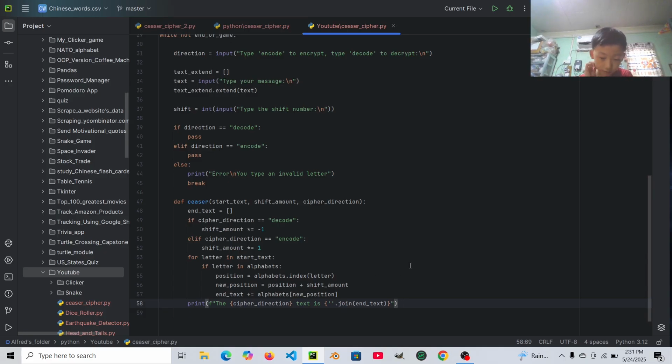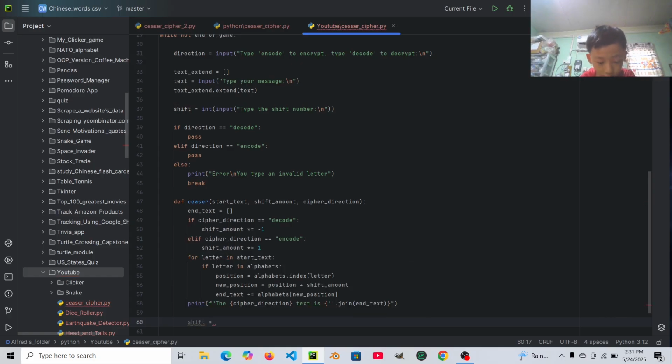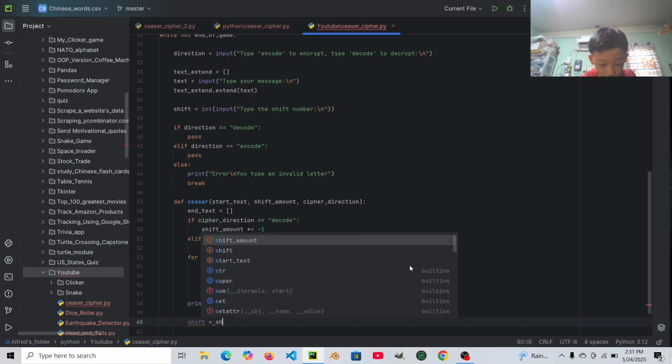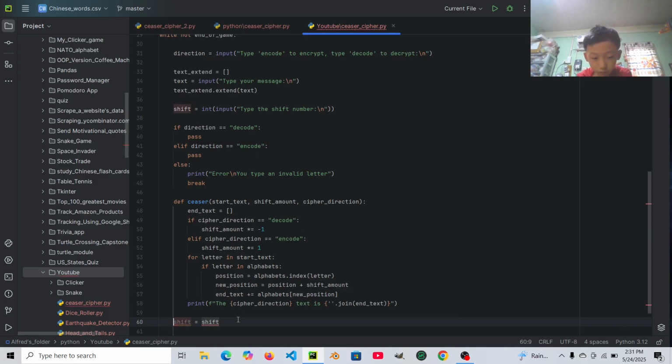Then let's say shift equals to shift, percentage, count alphabets.